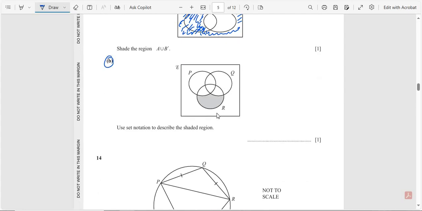Part B. This is a diagram. Use set notation to describe the shaded region. The shaded region shows that this one is blank, meaning that this is a complement, and R is filled, so R is simple.